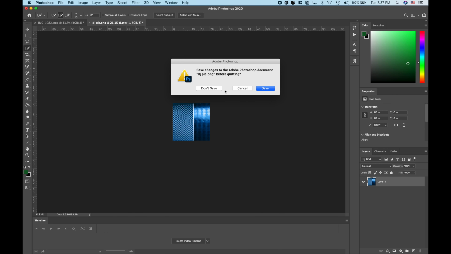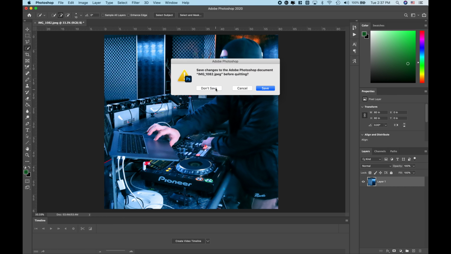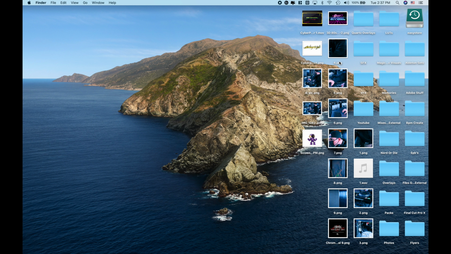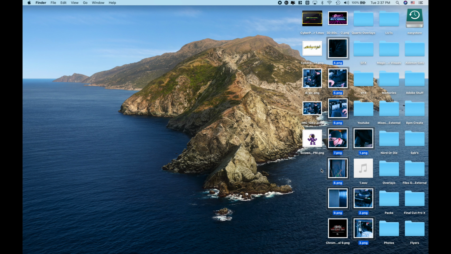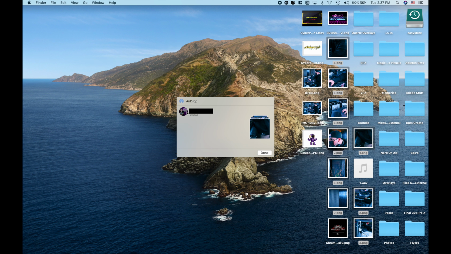Now we're all set. We can go ahead and close out of Photoshop, and we don't even need to save anything. Now everything should be right here on our desktop. You see 1 through 9. So we're gonna go ahead and grab 1 through 9 all together here. And we're gonna right click on that, and then we're gonna do an AirDrop. And let's AirDrop that to your cell phone.